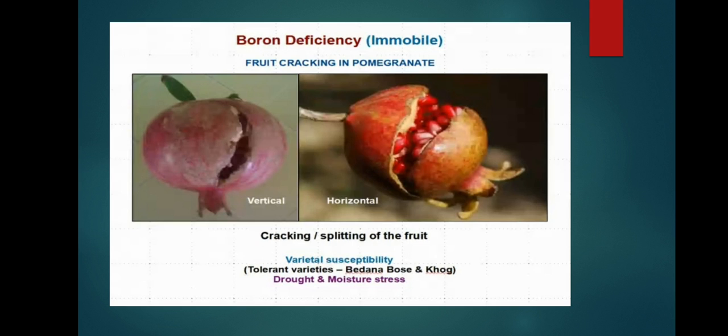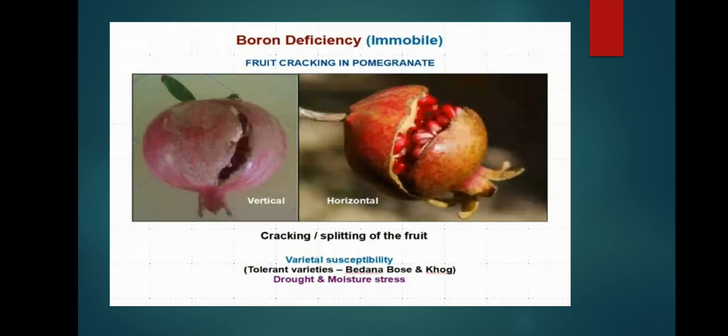Next, boron deficiency causes fruit cracking. This is very dangerous, and occurs mainly in tropical fruits and vegetables: tomato, capsicum, and pomegranate. See, cracking and splitting of fruit occurs, vertical and horizontal. This causes very many losses in the fruits and vegetables. Varietal susceptibility is very important.